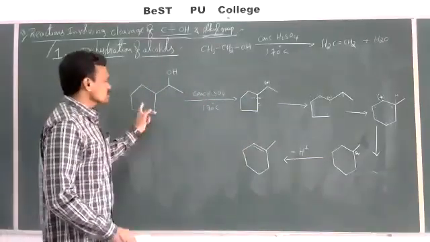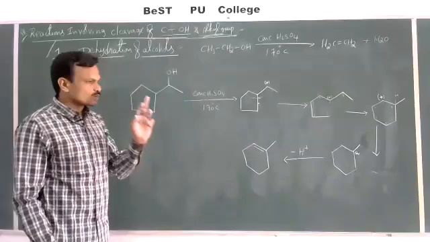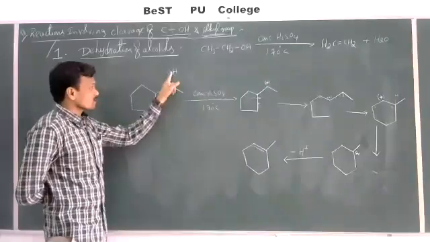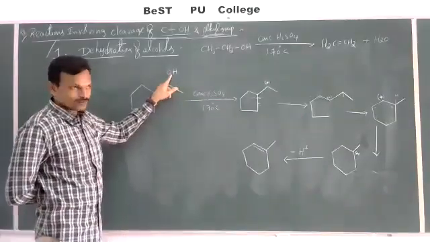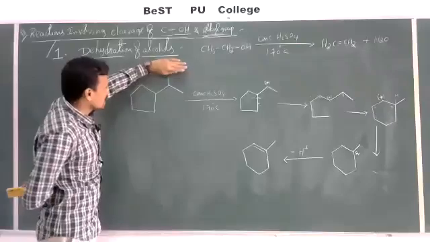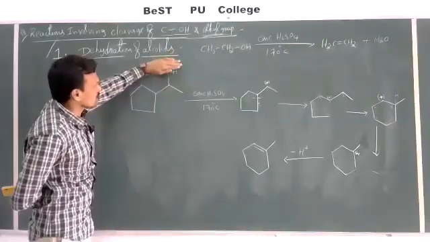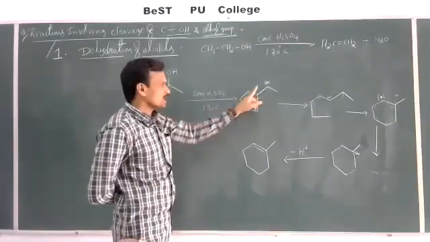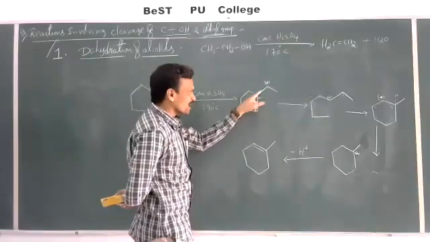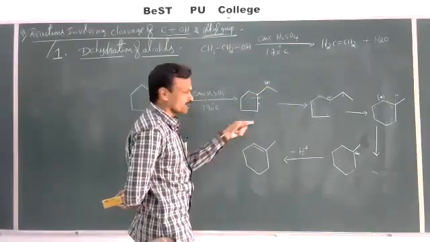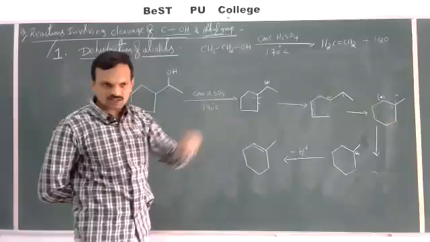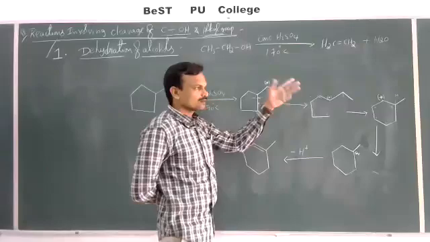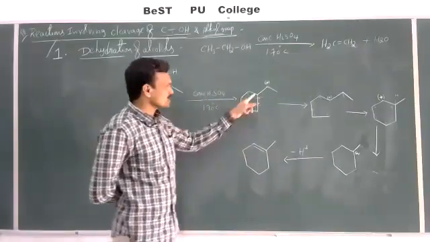So a 5-membered ring gives a 6-membered ring. Here two types of rearrangements take place. Let us see once more. First, this OH group undergoes protonation and gives the protonated alcohol, and then the water molecule gets eliminated. Then we get the carbocation. Here the carbon adjacent to the ring carbon possesses the positive charge, and this is a 5-membered ring, so there is a chance of ring expansion. Suppose the positive charge is present at the second or third carbon; ring expansion is not possible because the distance increases to form the bond here.